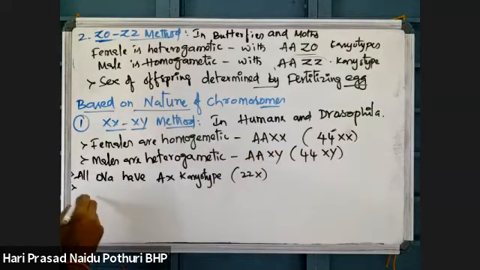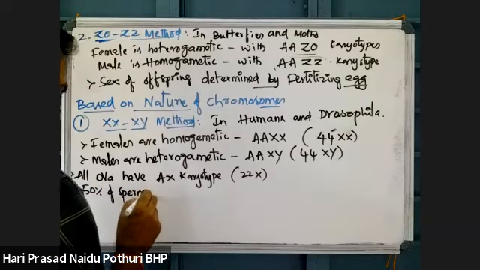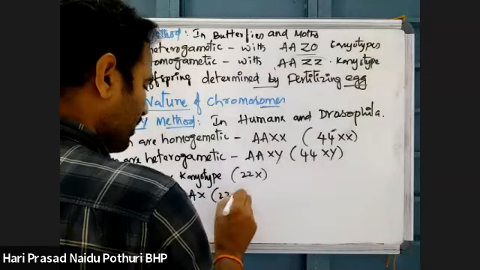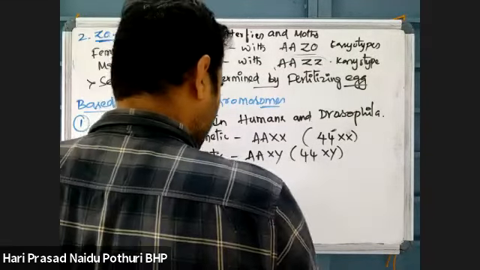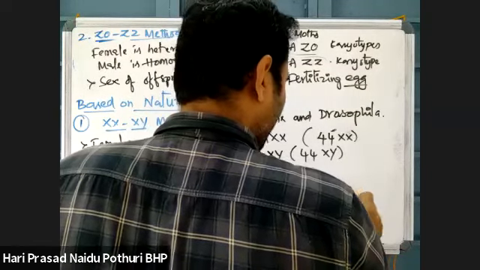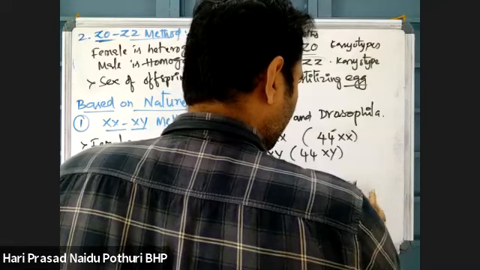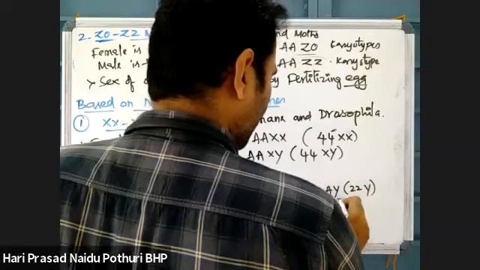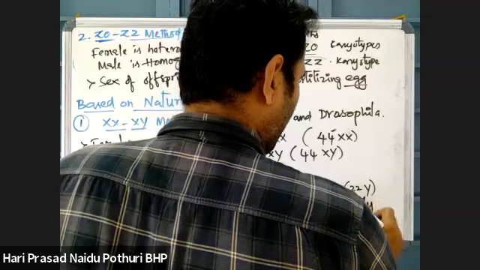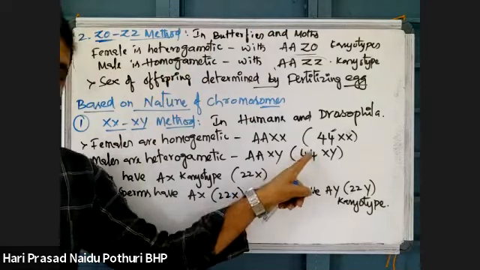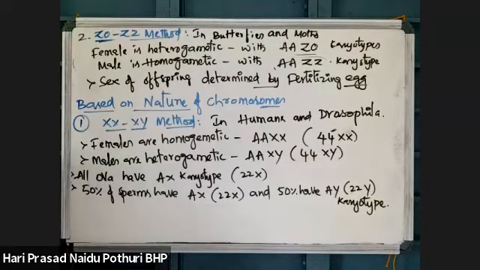I am taking examples in humans. 50% of sperms have AX, which are 22X, and 50% have AY, that means 22 autosomes and Y chromosome karyotype. The 22 autosomes will be divided into a haploid set during gamete formation.